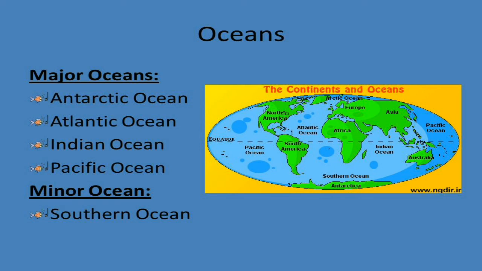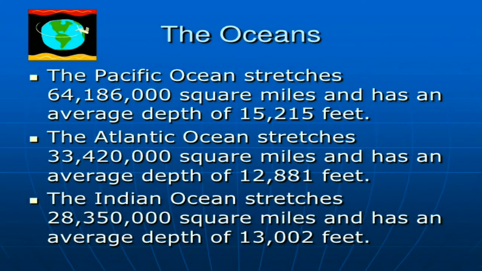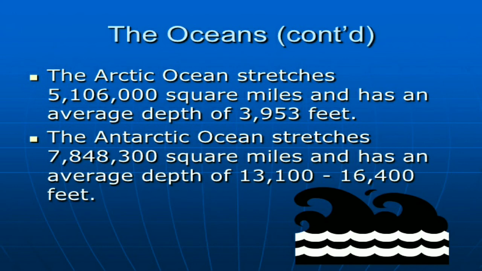Then oceans. There are five oceans: Antarctic Ocean, Atlantic Ocean, Indian Ocean, Pacific Ocean, and Southern Ocean. The major part of the earth is covered with ocean.